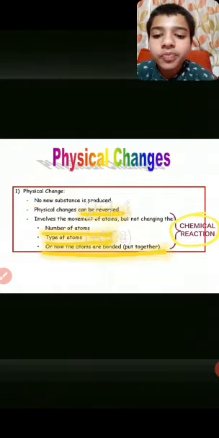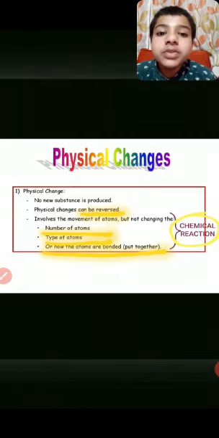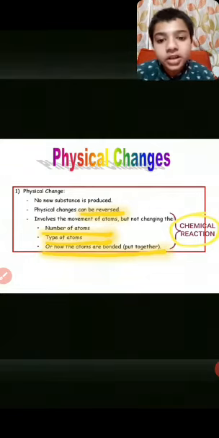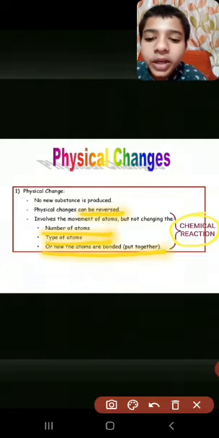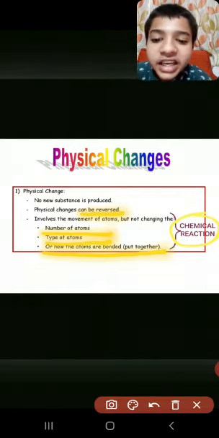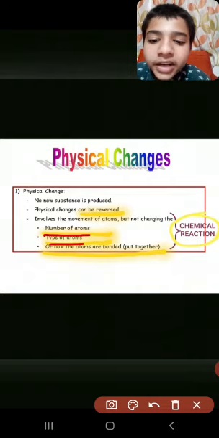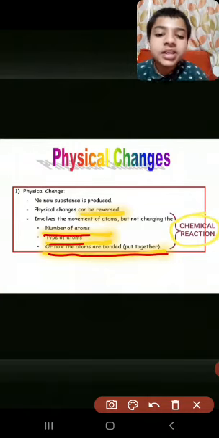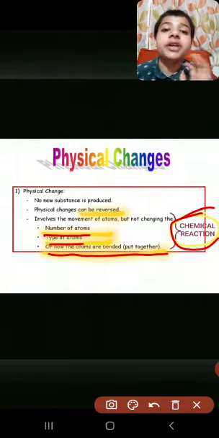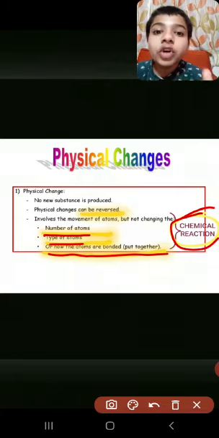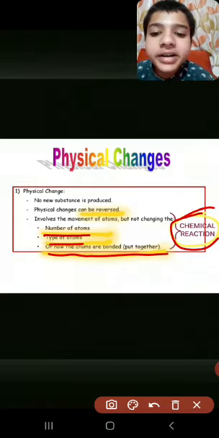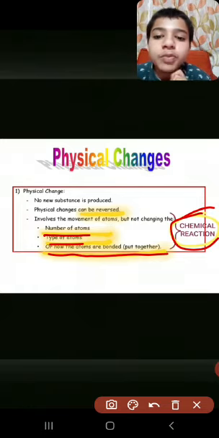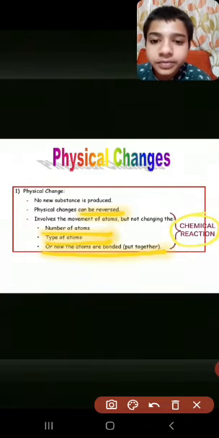Physical change can be reversed, and it does not change the number of atoms, types of atoms, and how the atoms are bonded. It does not take part in any chemical reaction. Just remember that only its properties change. Understood?